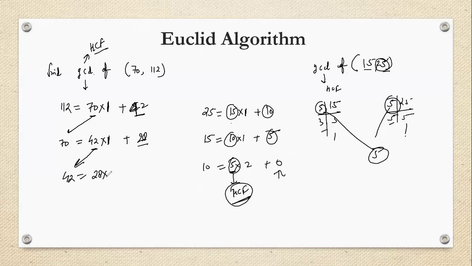No, still we cannot; we write 28 multiply 1, and then how much will be remaining? 14. Now 28 can be written as a multiple of 14, that is 14 multiplied by 2 plus 0. So here 14 is the HCF. This one, 14 is the HCF. Understood or not understood?